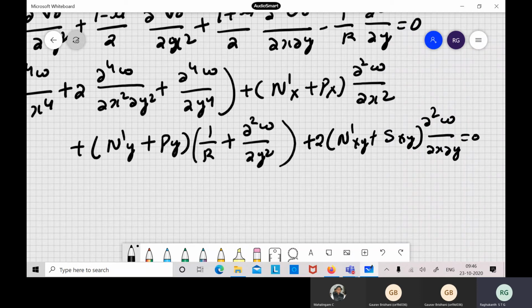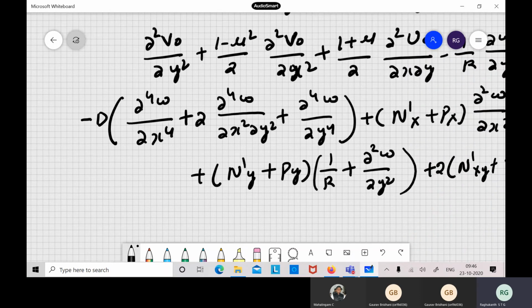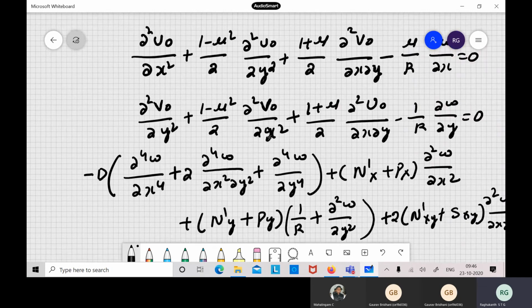So these are the famous three equations, also known as Donnell's equations.